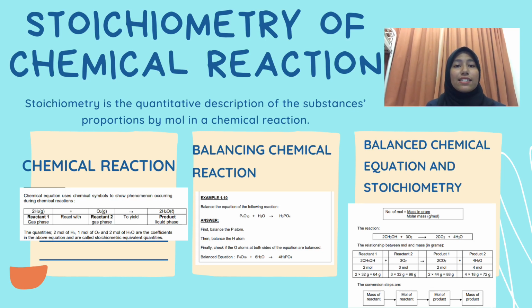Balanced chemical equation and stoichiometry is the quantitative study of reactant and product in chemical reaction. The unit for reactant or product could be in mole, grams, liters for gases, or other units. Mole unit is used to calculate the amount of product formed in chemical reaction. This approach is called the mole method. This method simplifies the stoichiometric coefficient in a chemical equation that can be interpreted as the number of mole of each substance. The formula is number of mole equal to mass in gram per molar mass in gram per mole.